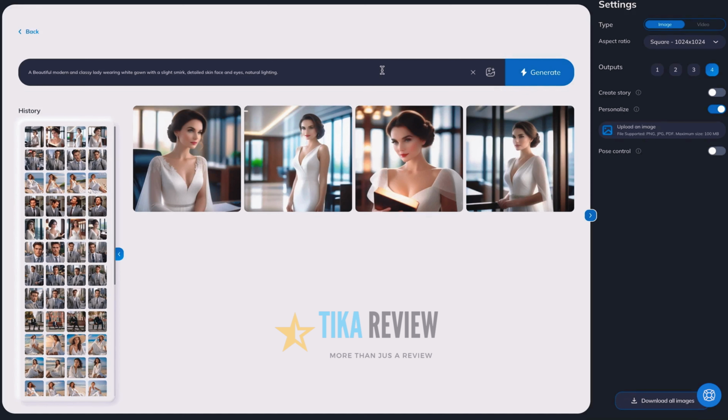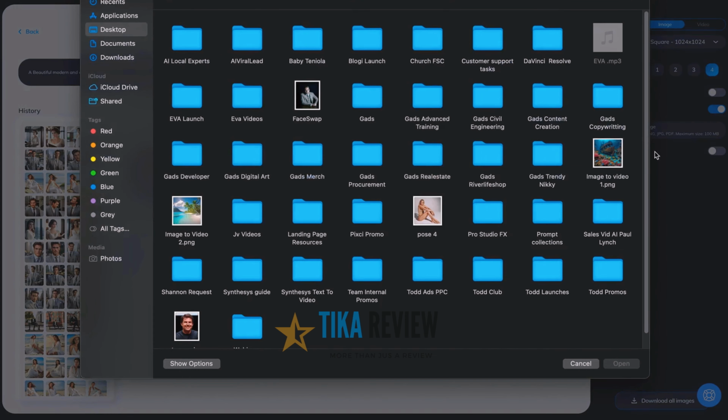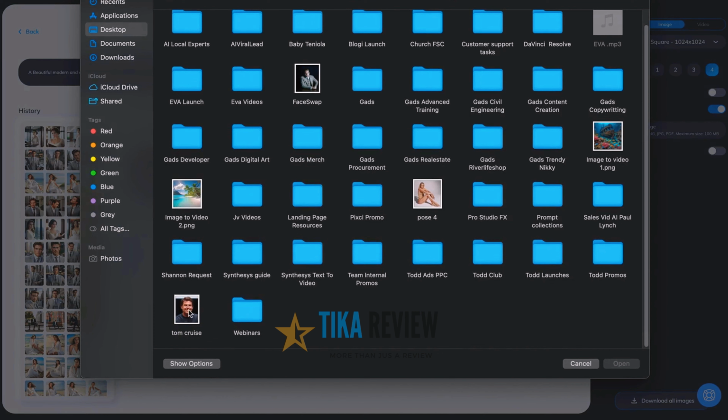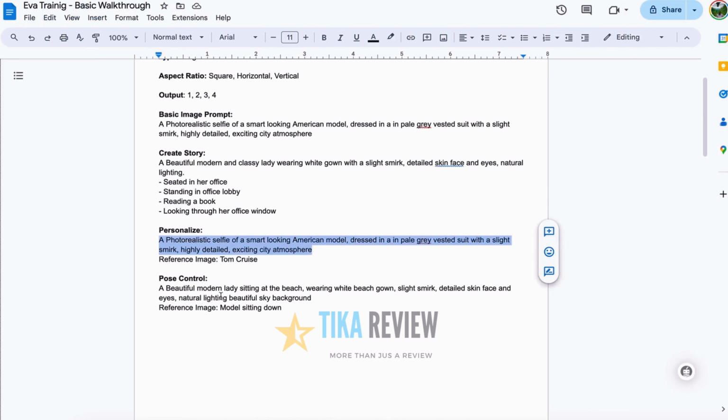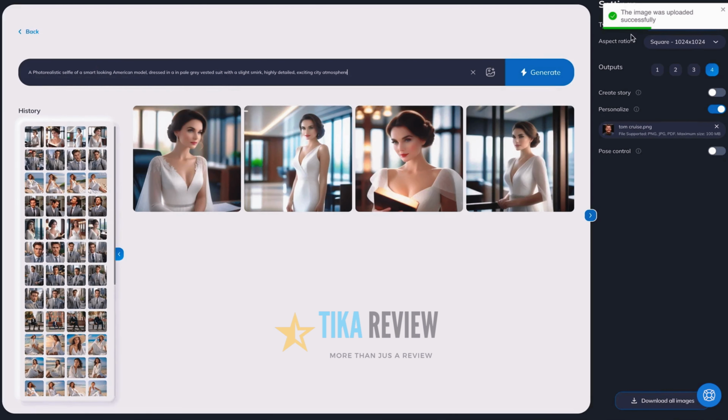Look how we can take a prompt. You can see the prompt right there that we wrote. And what we can do is we could just put that prompt into the box. And then by clicking on Personalize on the right-hand side, there it is. You see where we actually uploaded an image of Tom Cruise right into there. So basically, we are going to create a scene of a photorealistic selfie of a smart-looking American model dressed in a pale gray vested suit with a slight smirk, highly detailed, exciting city atmosphere. All right, we're going to do that right now, and it will look like Tom Cruise in each one of